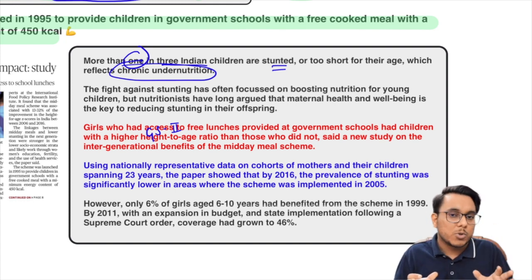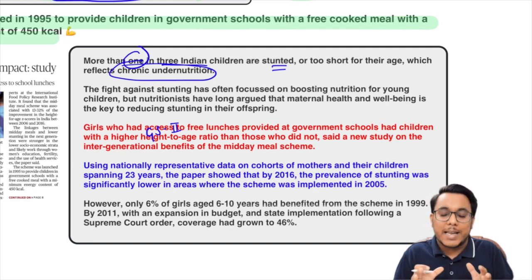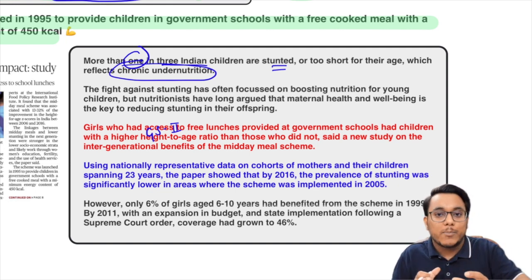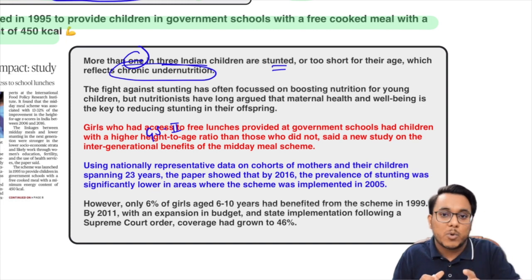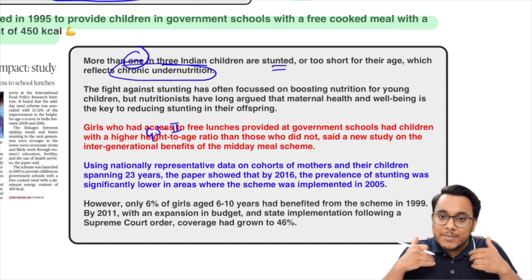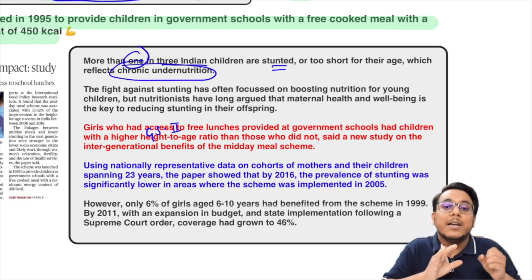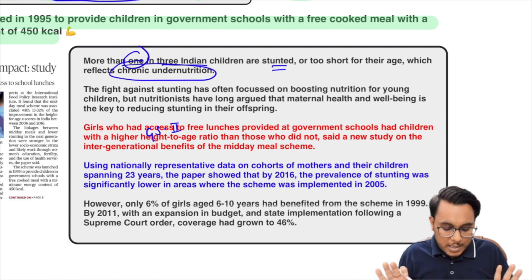Midday meal scheme is also assumed to be one. And guys, when we talk about the condition of India, we say that we are passing through a demographic dividend window, and into this demographic dividend, we want that our workforce needs to be healthy. And if they will not be healthy, then this demographic dividend will convert into the demographic disaster. So guys, nutrition is very much important.